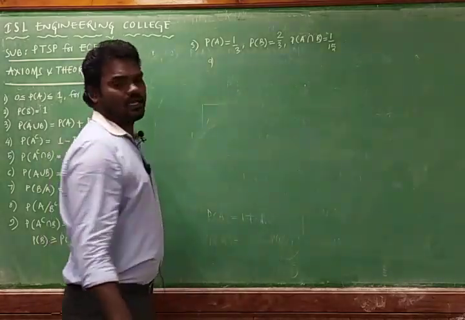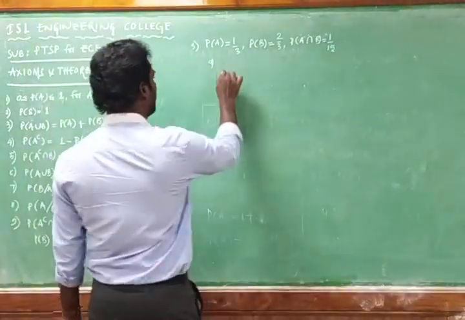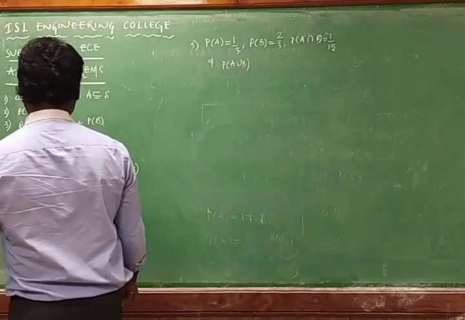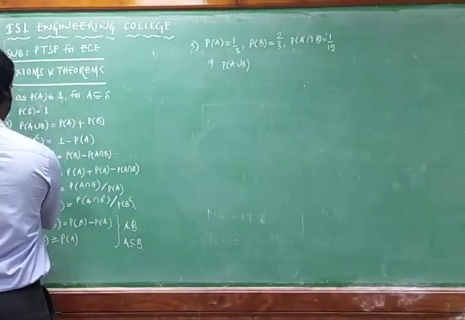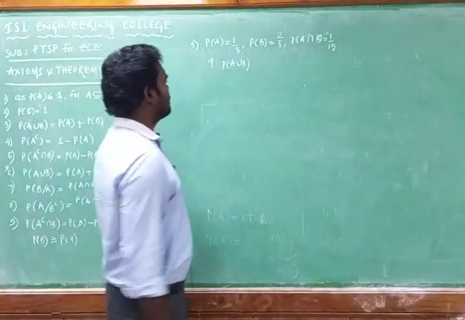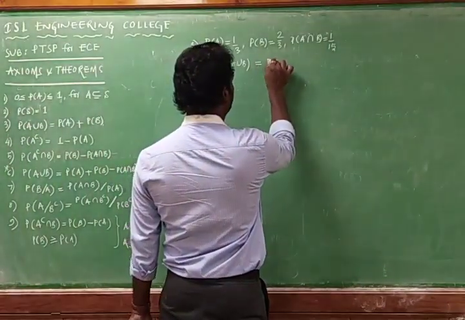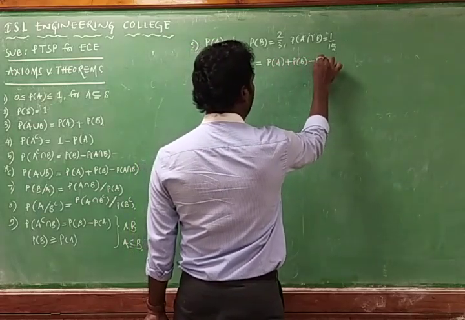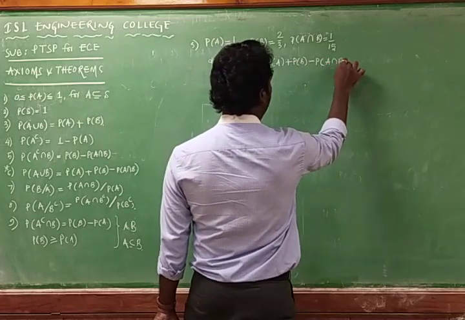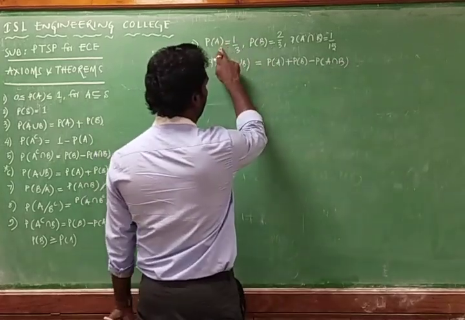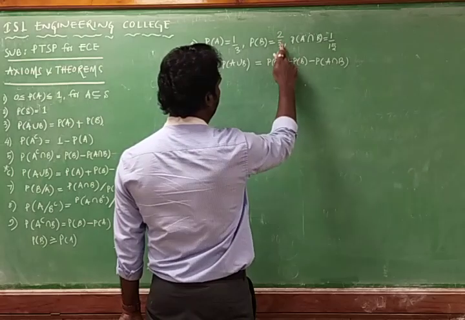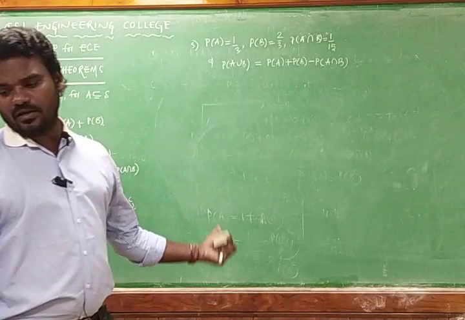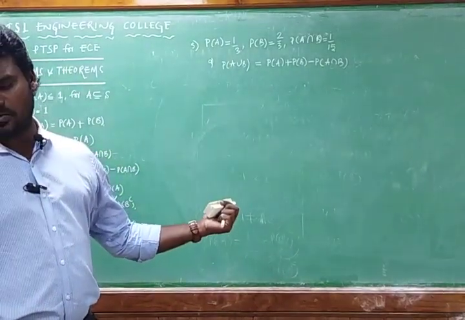First question is probability of A union B. Probability of A union B means what? It is the sixth theorem we must go with. Probability of A union B is equal to probability of A plus probability of B minus probability of A intersection B, because we know probability of A is 1 by 3, probability of B is 2 by 3, probability of A intersection B is 1 by 15. By using this formula, you can solve the problem.